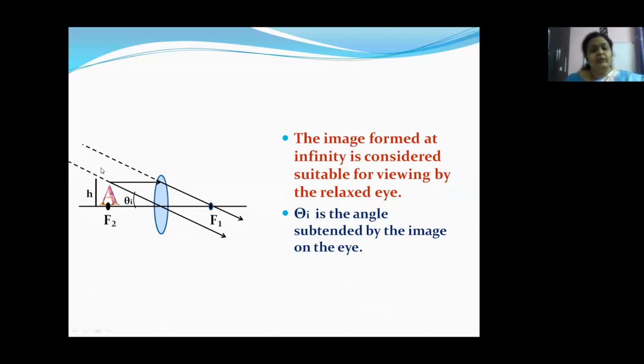Actually, the image at infinity is more comfortable to observe because it does not give any stress to our eyes, children. Here, theta I is the angle subtended by the image at our eye.